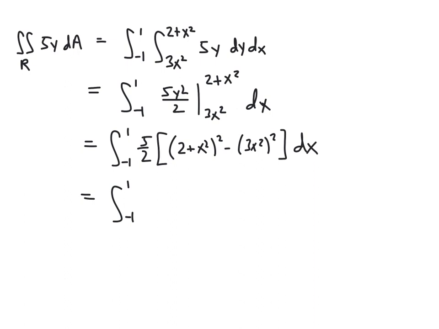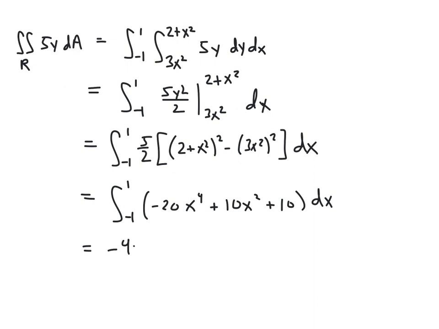And if you do, and you do it correctly, you'll get negative 20x to the fourth plus 10x squared plus 10. All right, so I'm skipping that just for sake of space on the slide, but it's really just distributing, squaring out everything, distributing the 5/2 and so on. So we have this integral, and now this is a relatively straightforward integral. We're just going to integrate, anti-differentiate, with respect to x.